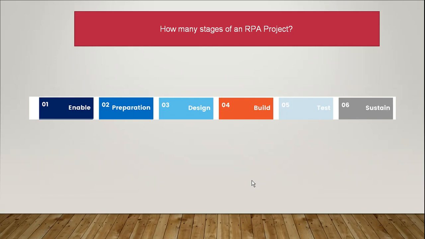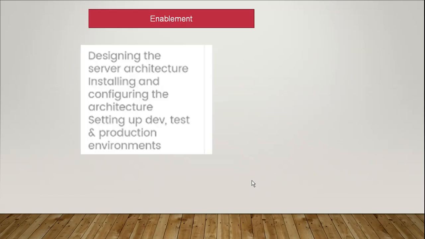Sustain is all about the warranty period. Once your process goes live, or your production has been completed, depending on the process, if your process is super complex, there must be a minimum of 4 to 6 weeks of sustain or warranty period in the stages of the RPA.